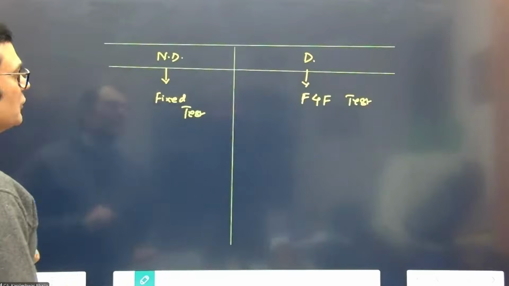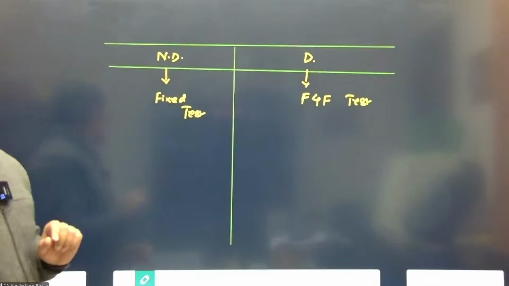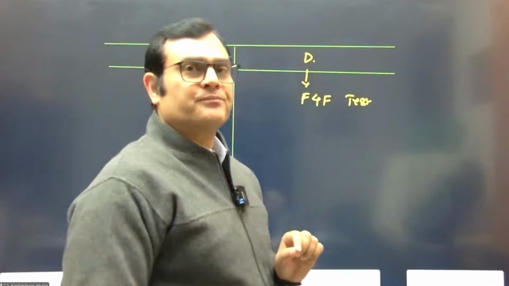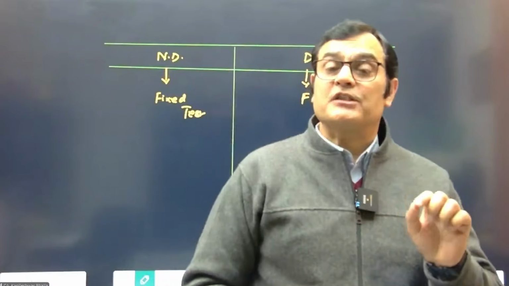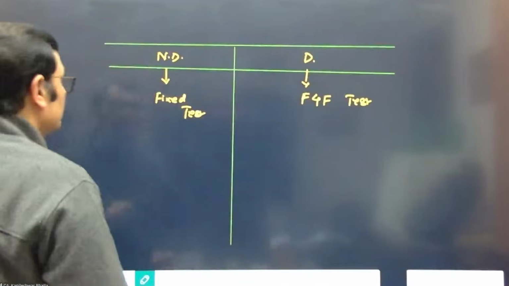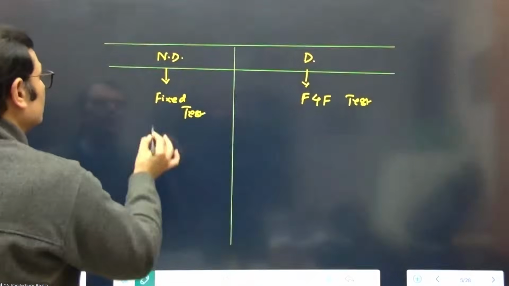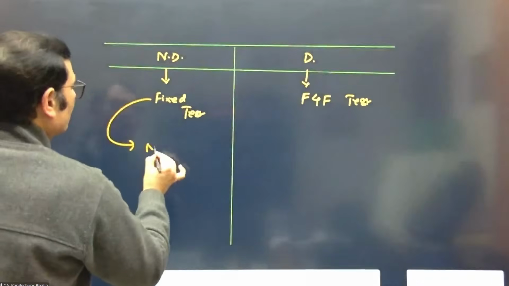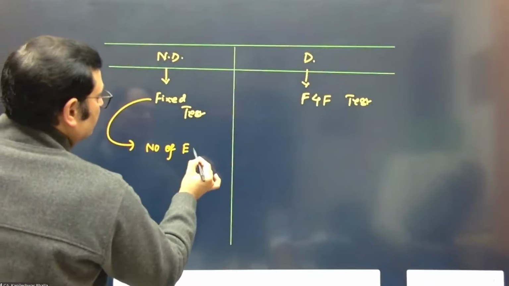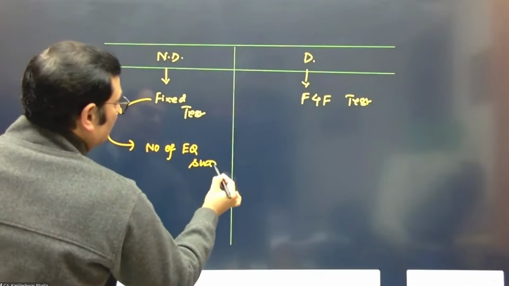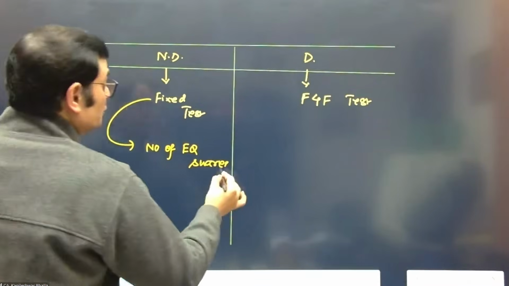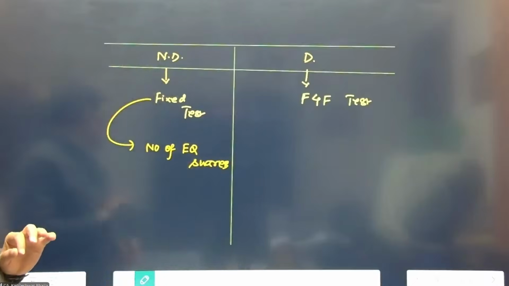What is important is to recall what we see in the fixed test and in the fixed for fixed test. In the fixed test, you are looking at the number of equity shares to be issued to discharge the obligation.